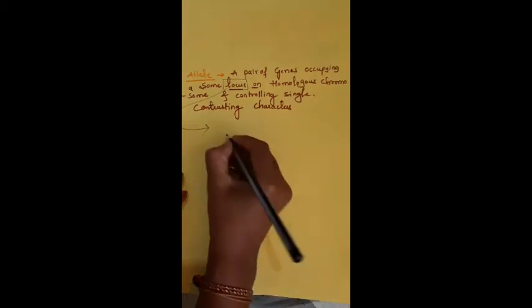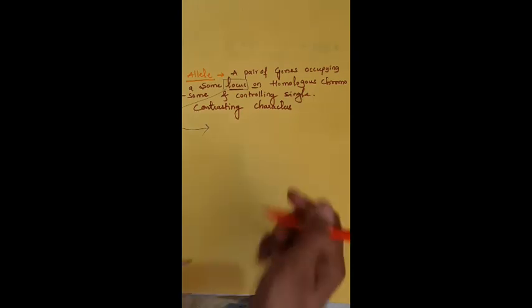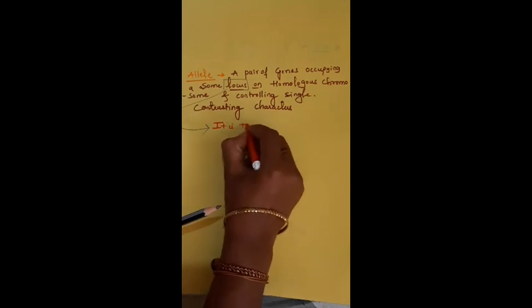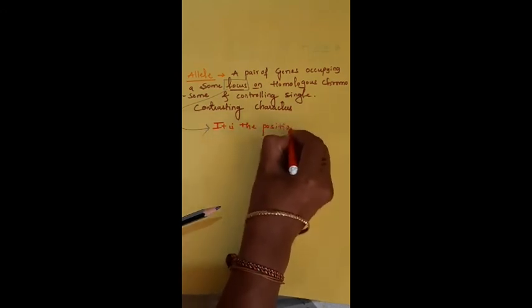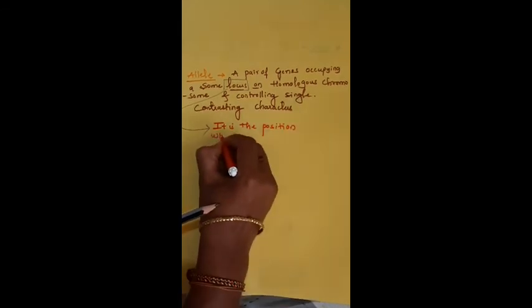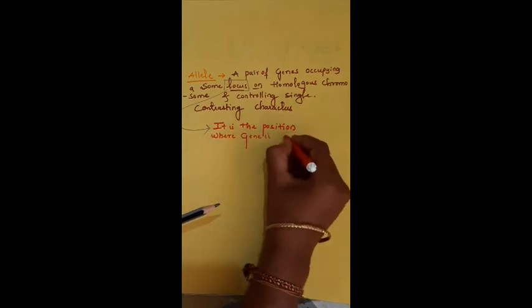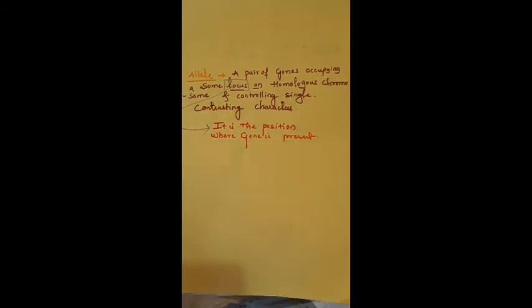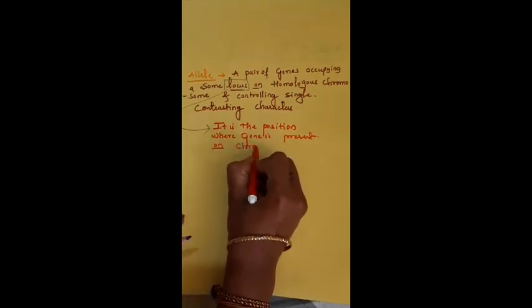I will write here. It is a position where the gene is present, or a point where the gene is present on chromosome.